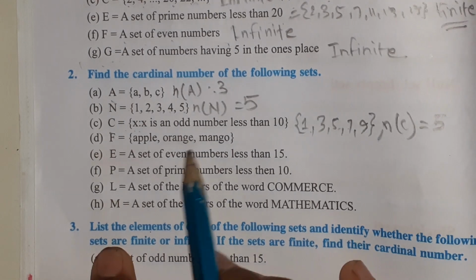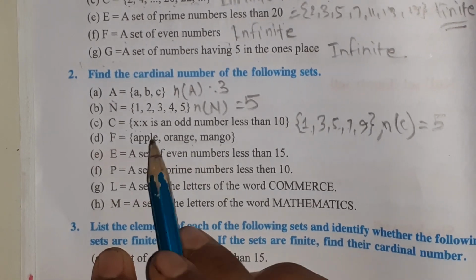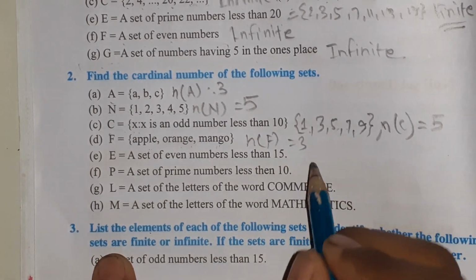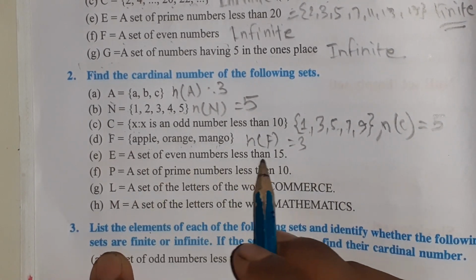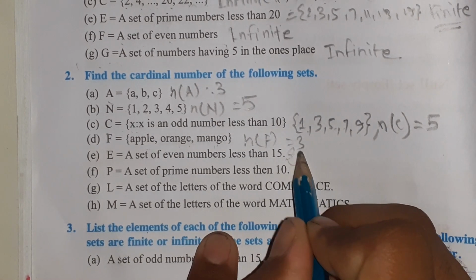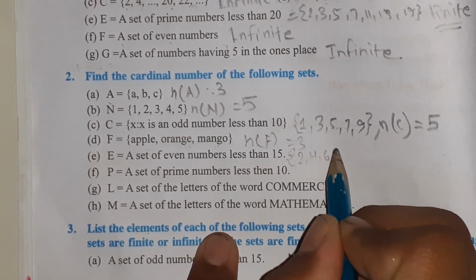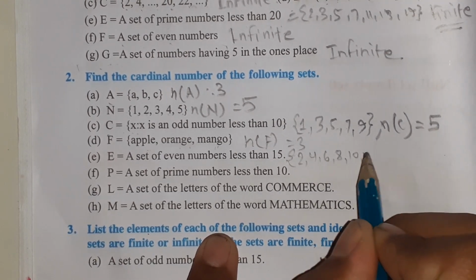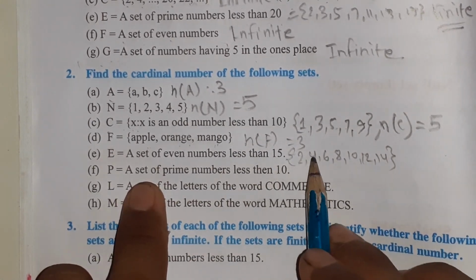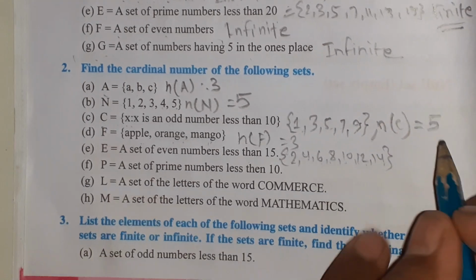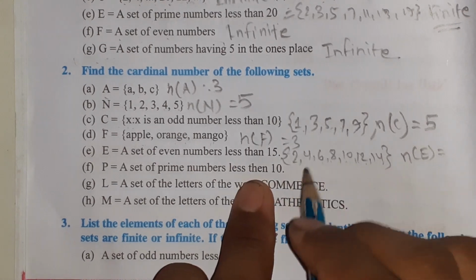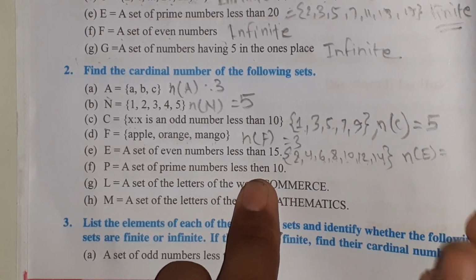F number. Apple, orange, mango. 1, 2, 3. And F, that means cardinal number of F equals 3. A set of even numbers less than 15. What are they? 2, 4, 6, 8, 10, 12, 14. A set of even numbers less than 10. 1, 2, 3, 4, 5, 6, 7. Cardinal number of E. And E equals what? 1, 2, 3, 4, 5, 6, 7.